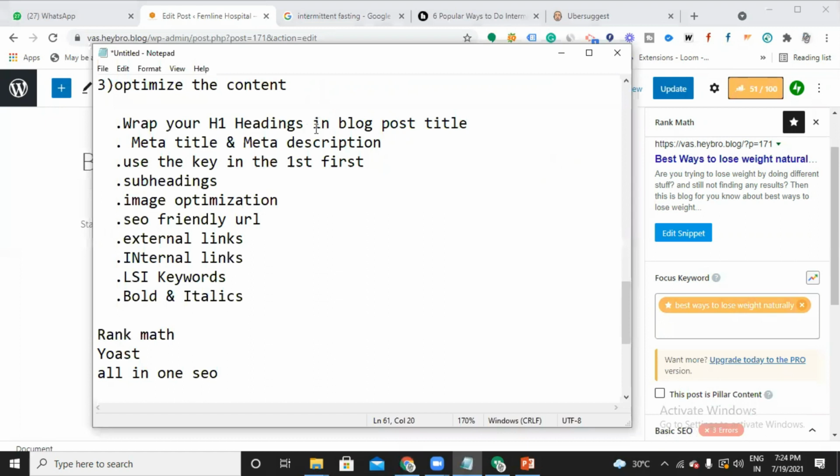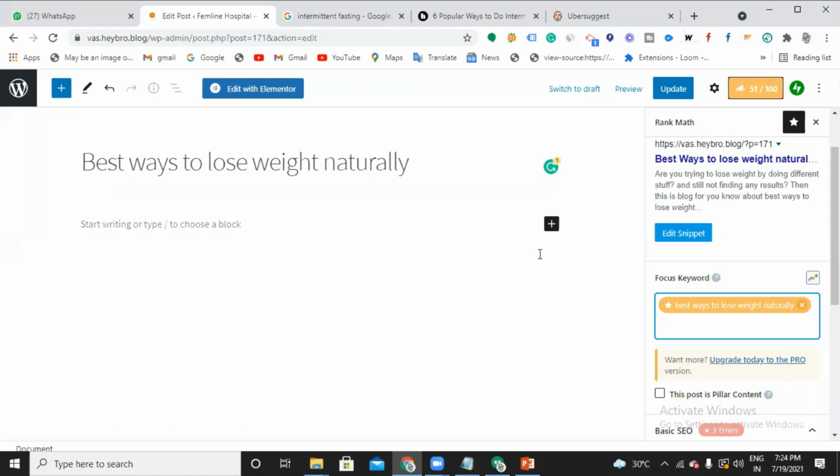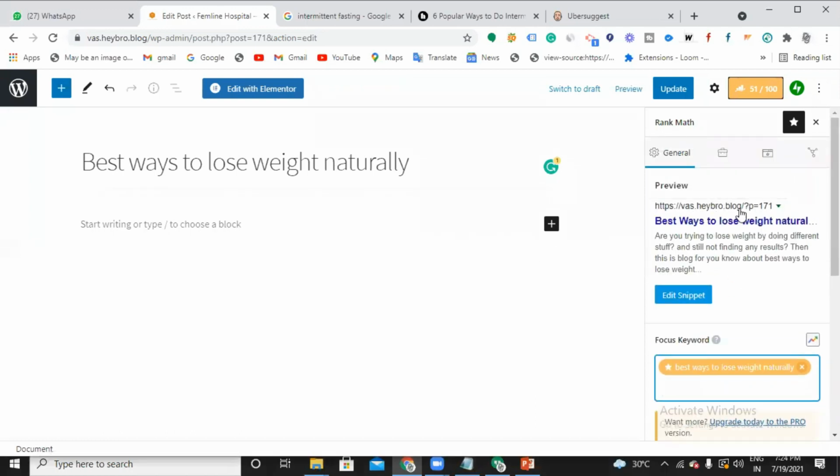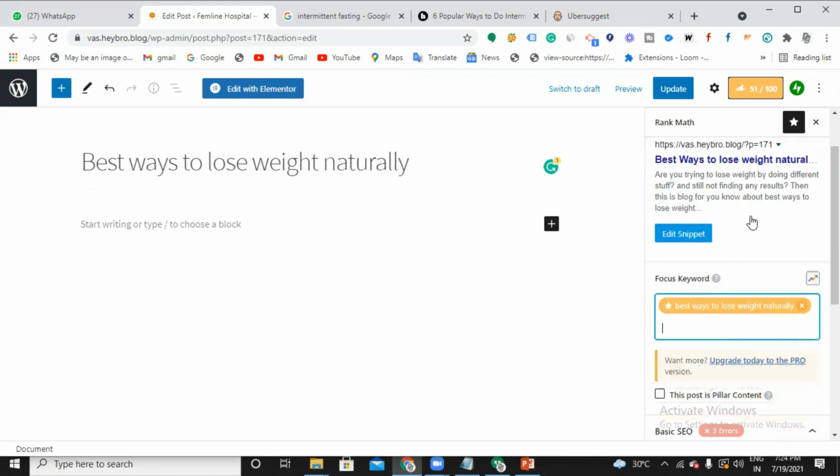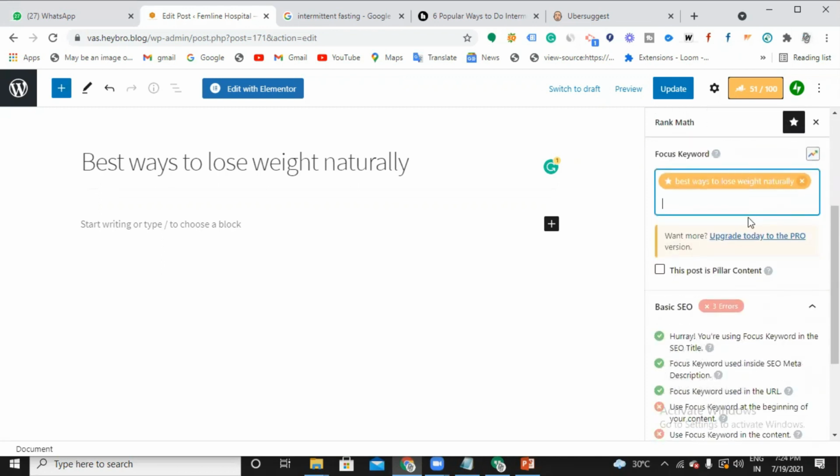I'm done with this H1 heading in the blog post title. I'm also done with the meta titles and description and SEO friendly URL. So am I done with SEO friendly URL seriously? If I'm done, why does my URL look like this? It's still looking like that. What do I still have to do?